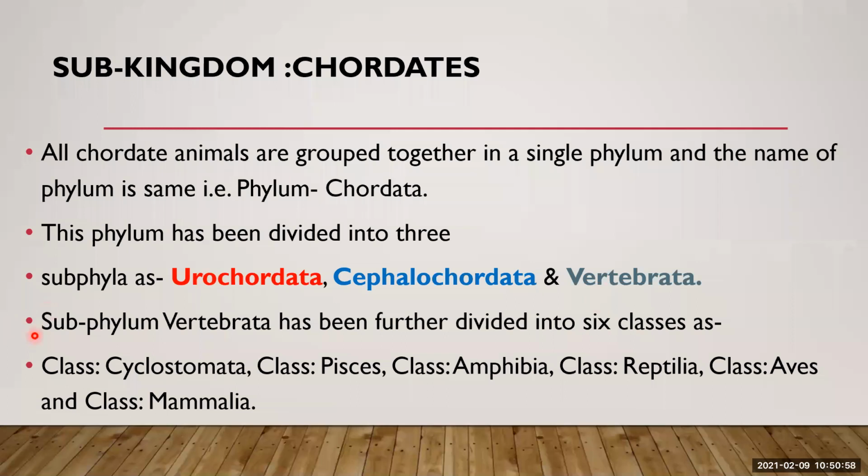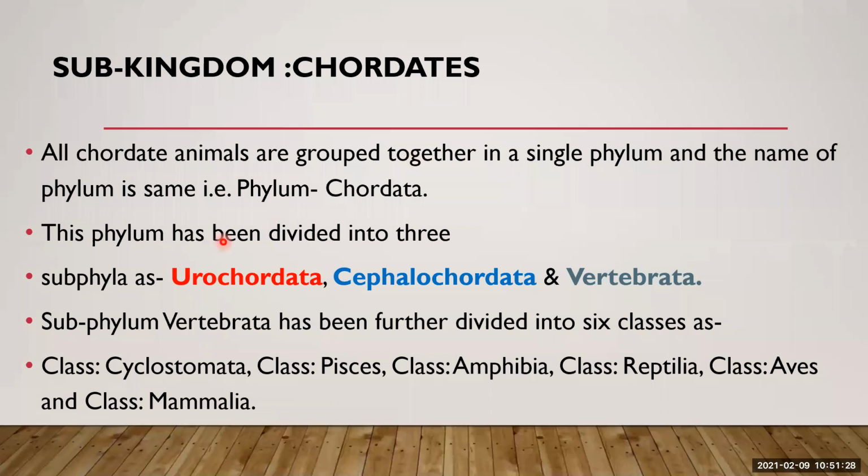The subphylum Vertebrata has been further divided into 6 classes. Now see here, subphyla Urochordata, Cephalochordata, and Vertebrata. This Vertebrata is again subdivided into 6 classes. What are those classes? Class Cyclostomata, class Pisces, class Amphibia, class Reptilia, class Aves, and class Mammalia.